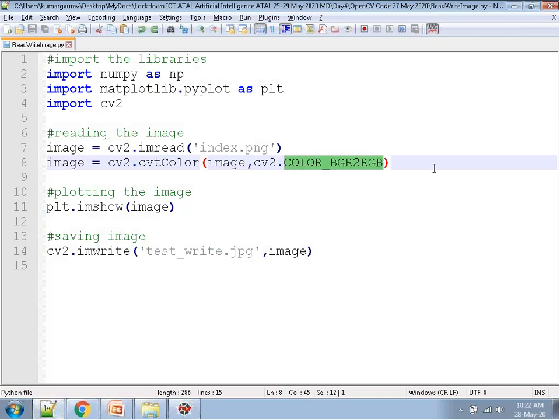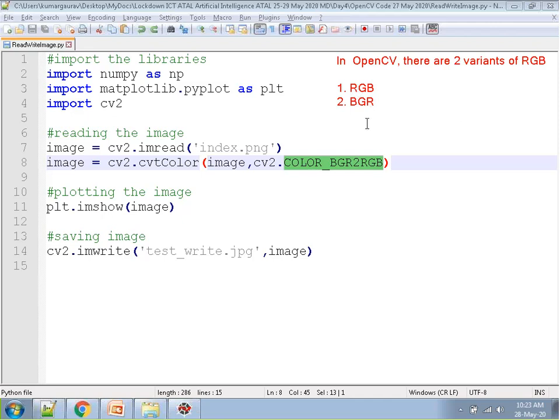In OpenCV, there are two variants of the RGB color format, which is not available in MATLAB itself. One is RGB and the second is BGR. Both are the same: red, green, blue and blue, green, red. The main thing is intensity.